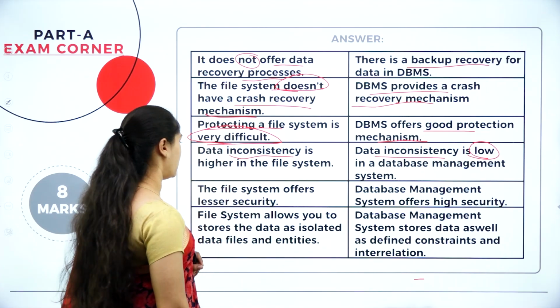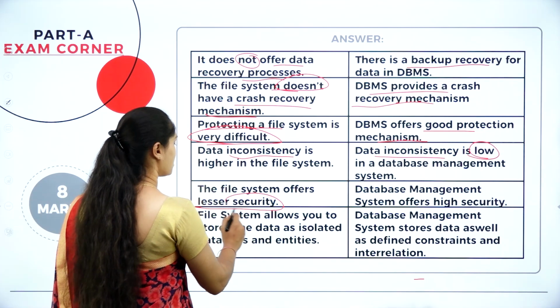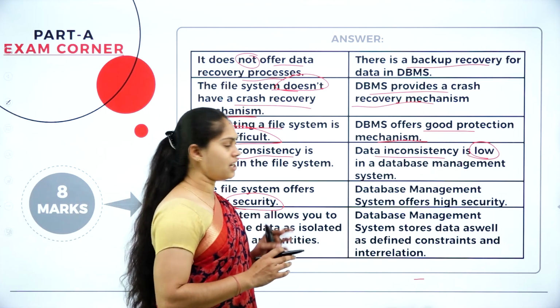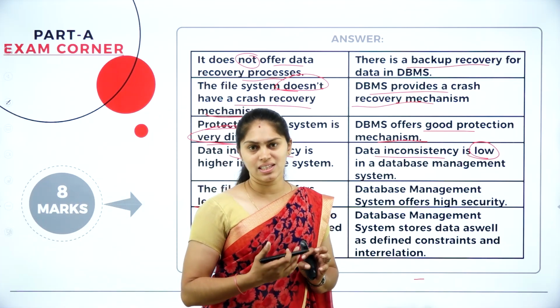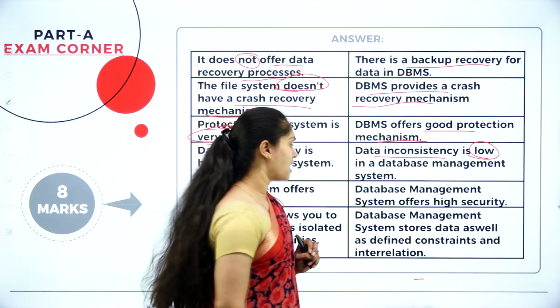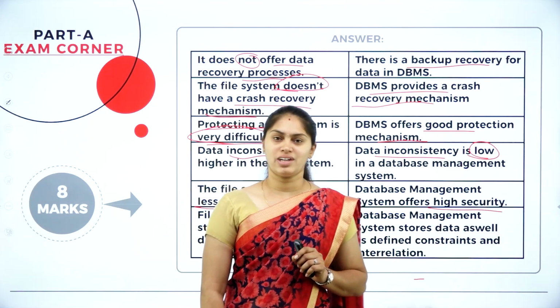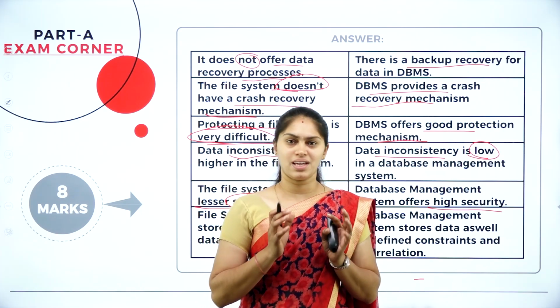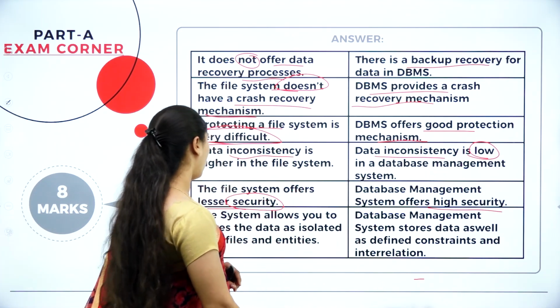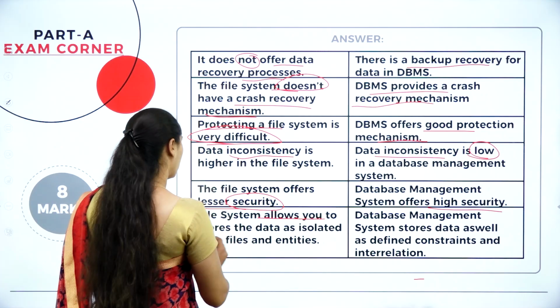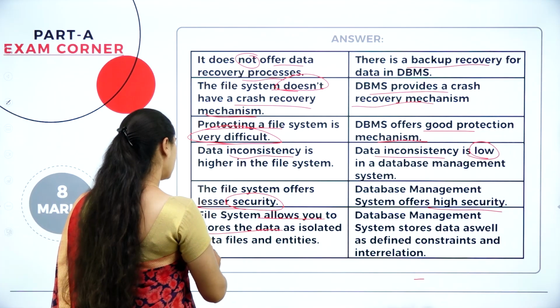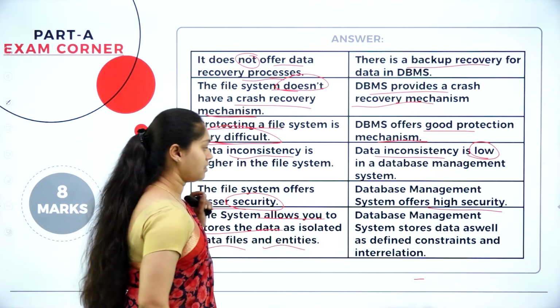What is the next difference? The file system offers lesser security. As we already know, we don't have any abstract view in the file system, that's why it provides less security, but the DBMS offers high security for the data and the databases we have in that DBMS. After that, the file system allows you to store the data as isolated data files and entities.